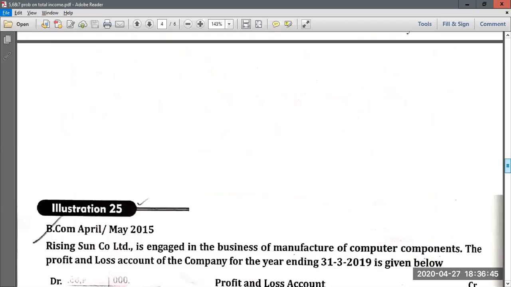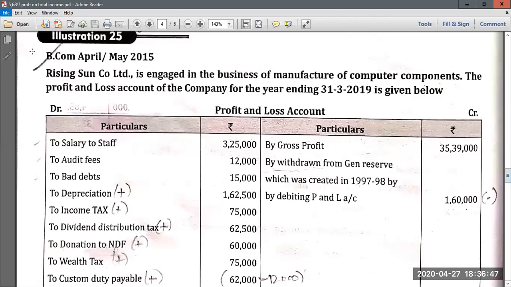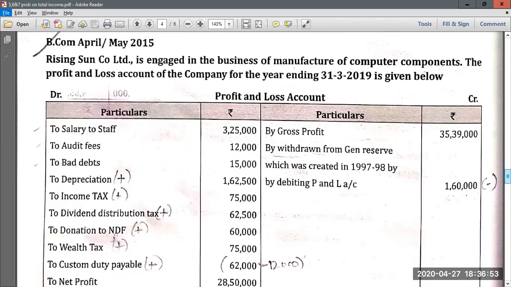Then again, let us move on to one more problem, which is a previous year question paper problem, the 2015 question paper problem. They have given a P&L account here, and we have to find out both taxable income from business as well as total income of the company.